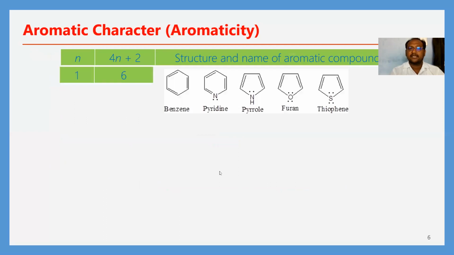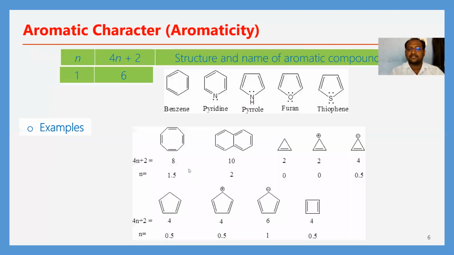Next, here we have some examples to explain the aromaticity. If the n value is 1, then 4n plus 2 gives 6. The number of pi electrons is 6.